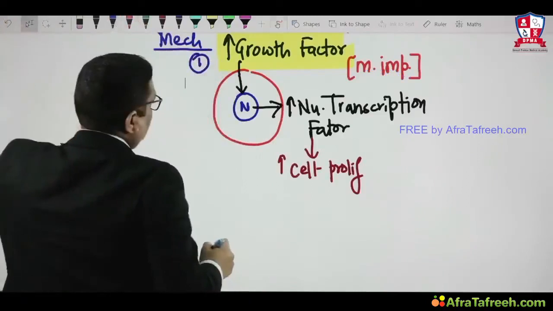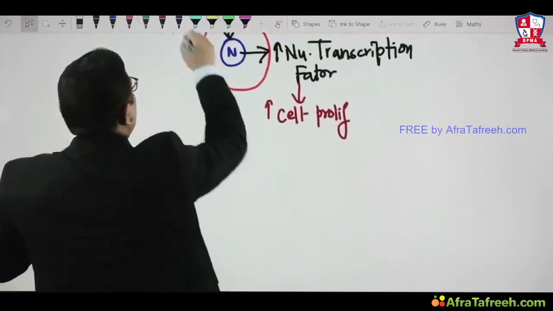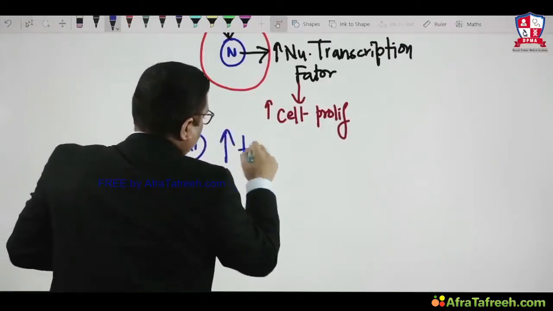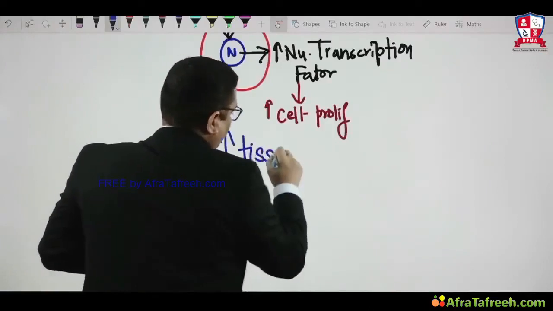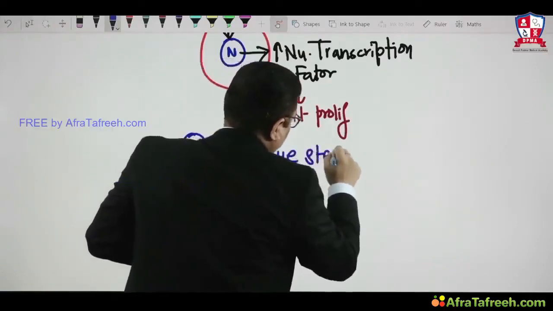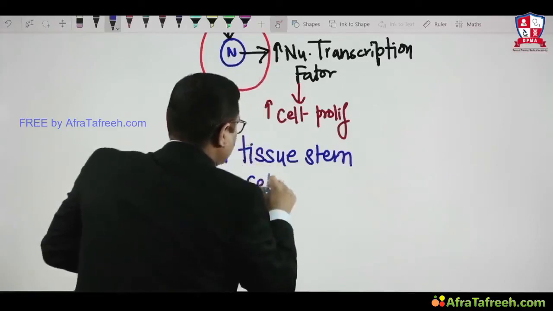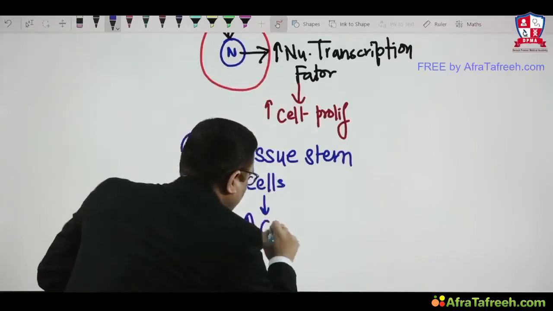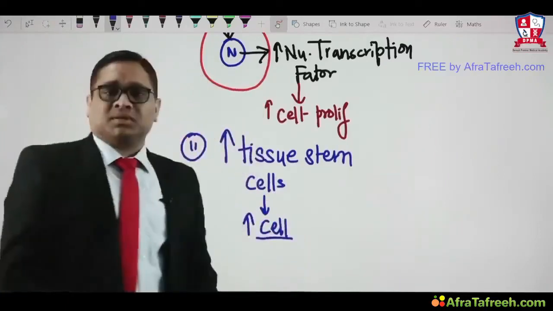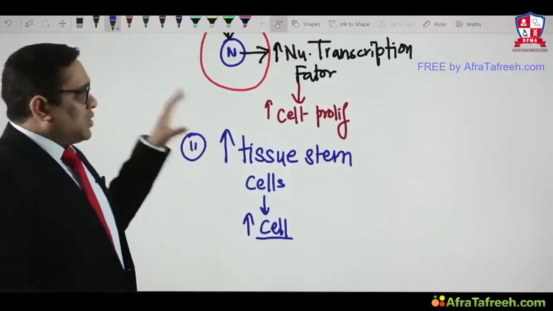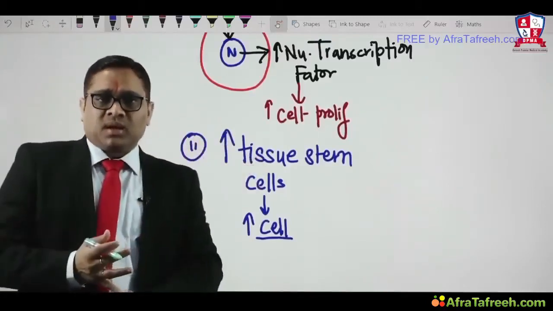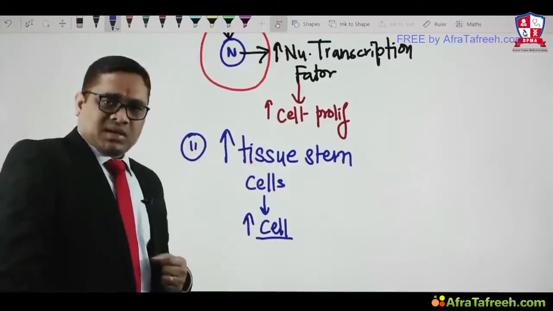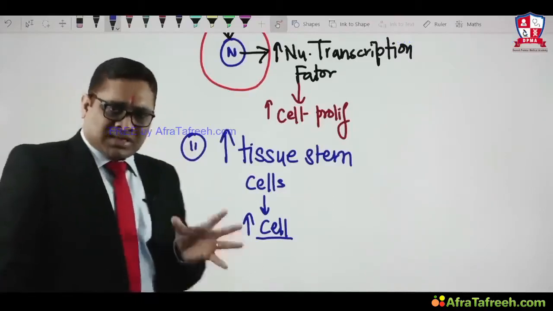There is another mechanism. Here, there will be increased synthesis of cells from the tissue stem cells, right? There will be an increase in the number of tissue stem cells, and from these tissue stem cells there will be increased synthesis of cells. This is another important mechanism. So hyperplasia is because of an increase in growth factor, and second because of an increase in the tissue stem cells, which synthesize more cells. That is the other, less dominant mechanism.